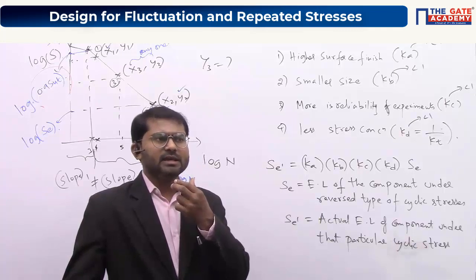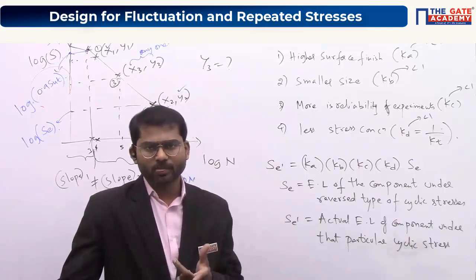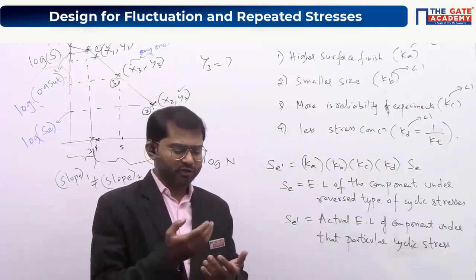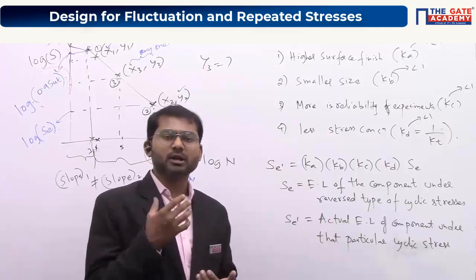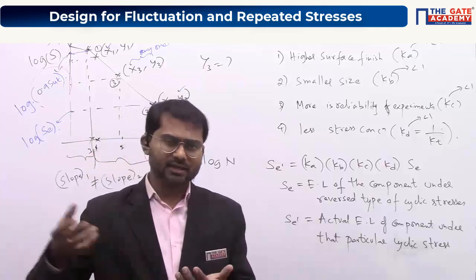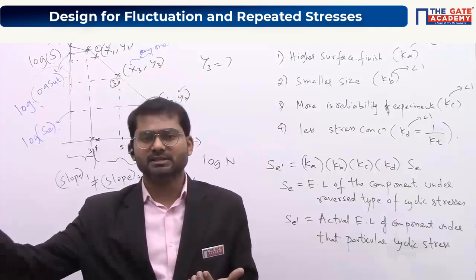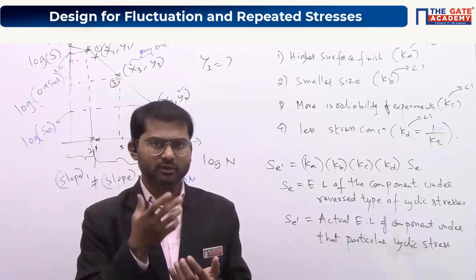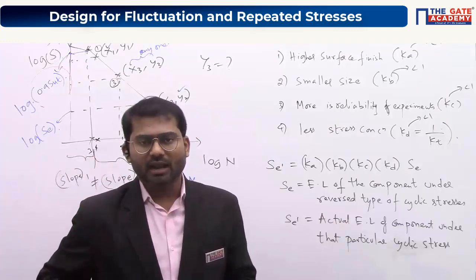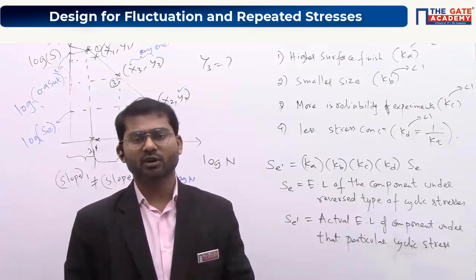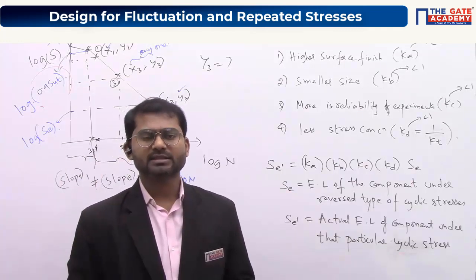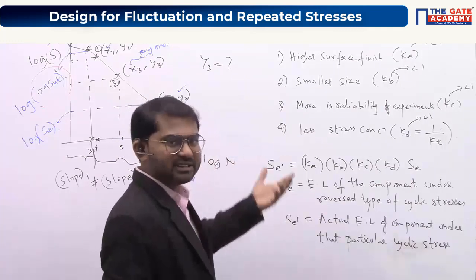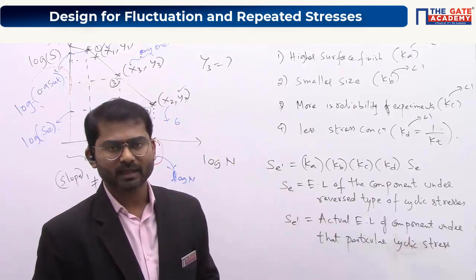It is very easy to produce a smaller product with fewer defects. Compare producing a component which is smaller in size with producing a component which is larger in size. The smaller component will have fewer defects, whereas the larger component will have more defects. You're able to understand here? Smaller size components will have fewer defects. That's the reason why we expect them to have a smaller size, a considerable size.